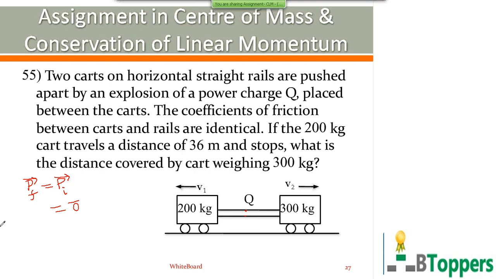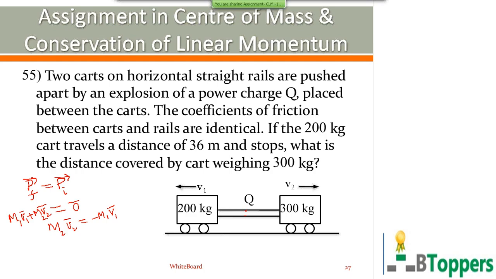So the final momentum of the system is equal to the vector sum of the momenta of the two masses. So m1 v1 bar plus m2 v2 bar equals 0, so m2 v2 bar equals minus m1 v1 bar. The negative sign indicates that the two velocities v1 bar and v2 bar are in opposite directions. When you consider the magnitude, the negative sign can be omitted.